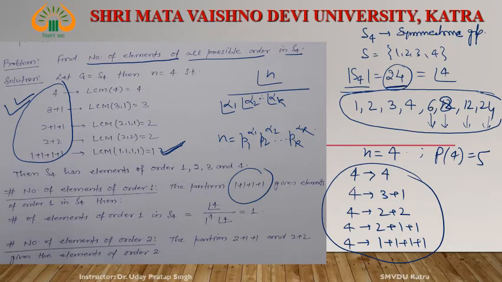Let's see this example, then come to the conclusion of the formula. Number of elements of order 1. Where do we obtain 1? This one. Right? What is the partition corresponding to this LCM? 1 plus 1 plus 1 plus 1. It means factorial 4, that is factorial n, divided by 1 to the power 4, and the power is factorial 4. This is 1. Right?